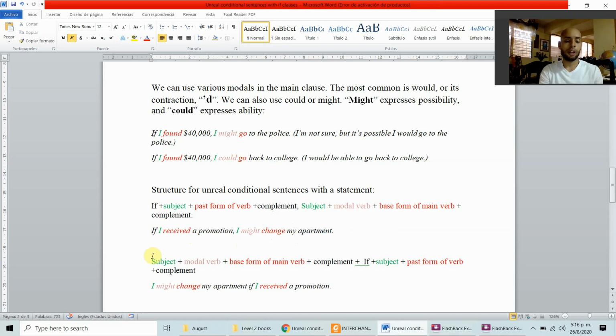And now the other way around, with the if clause second. It's the same sentence, the same clauses, but here the if clause is second. Subject, modal verb, base form of the main verb, complement, plus if, subject, past form of the verb, plus complement, without a comma. I might change my apartment if I received a promotion.